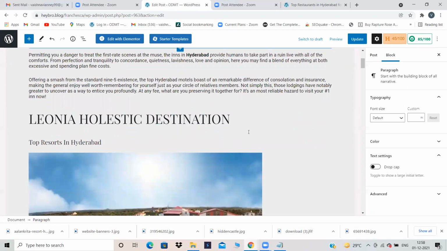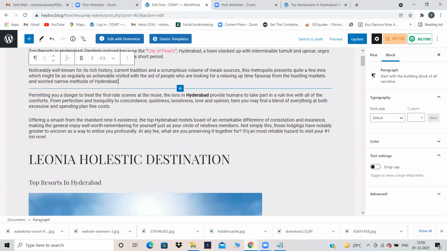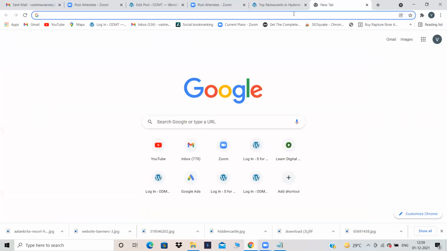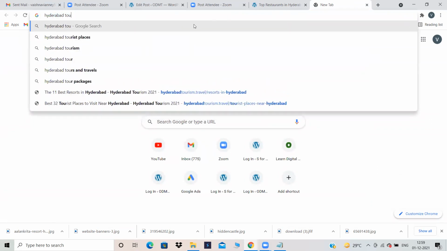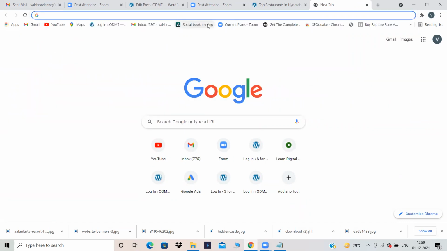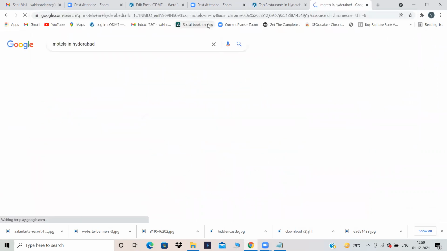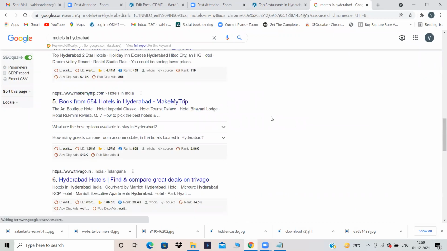Let's give some outbound link also. For what can we give an outbound link? Motels is there. Motels are like hotels only. So for now I'll take some Hyderabad tourism website, or motels in Hyderabad, let's search. Okay, Hyderabad tourism is not ranking over here.